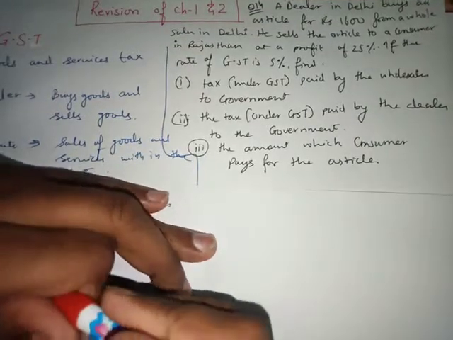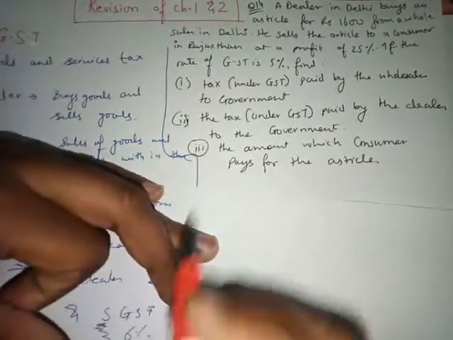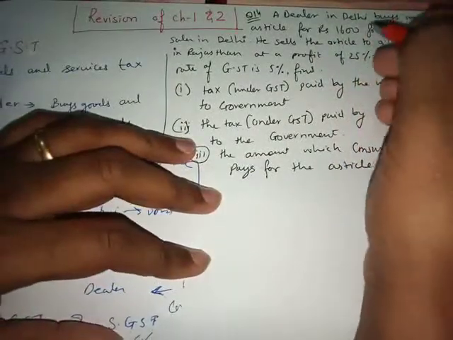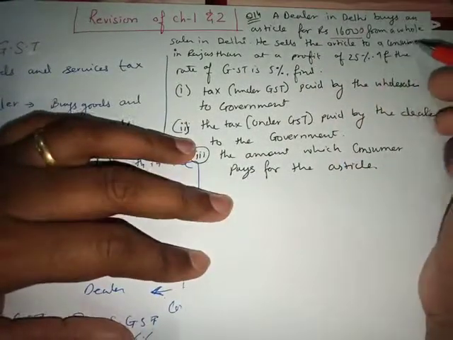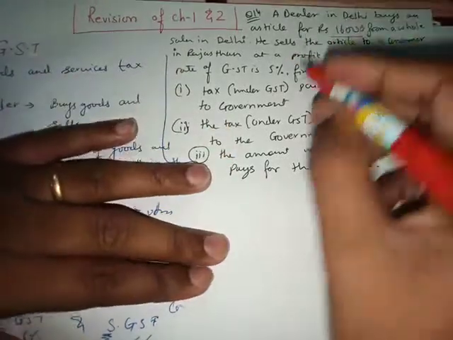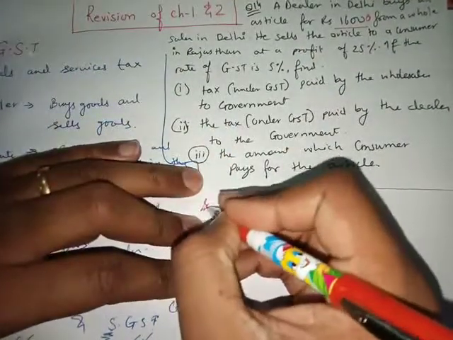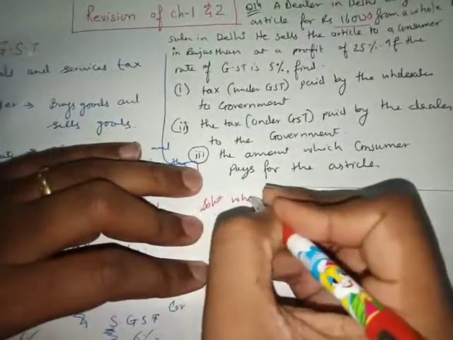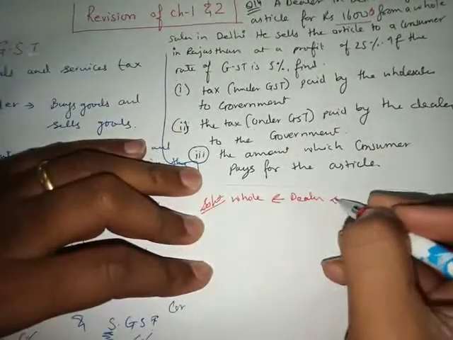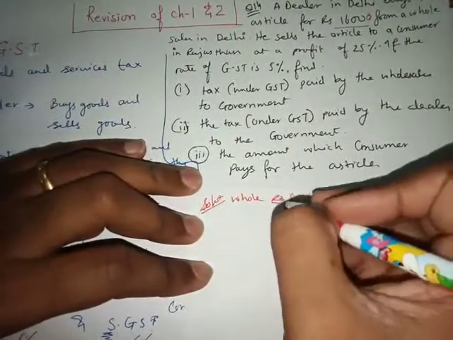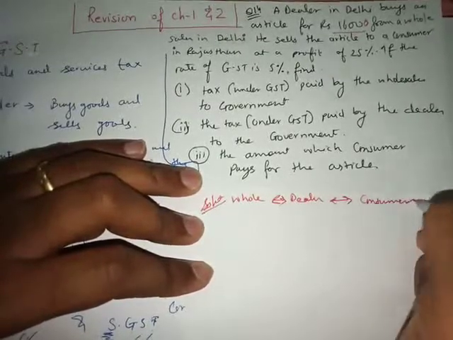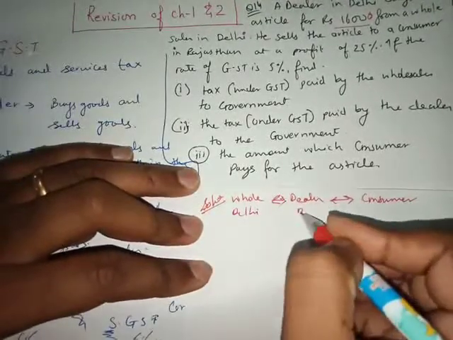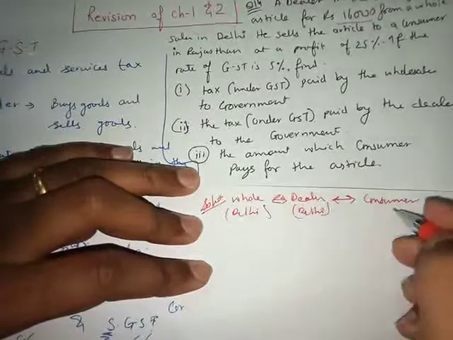Okay, let's have a look at question number 14 from the exercise. A dealer in Delhi buys an article for rupees 16,000 from a wholesaler in Delhi. I'm writing the solution. So the dealer buys from the wholesaler, and the dealer gives it to whom? The dealer gives it to the consumer. This is the very first thing that you'll be writing: he's in Delhi, he's also in Delhi, and this person is in Rajasthan.